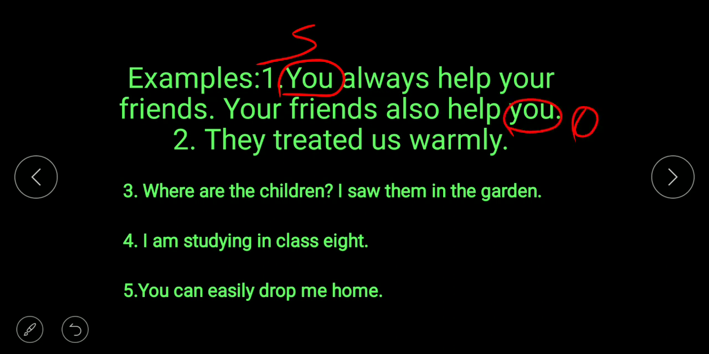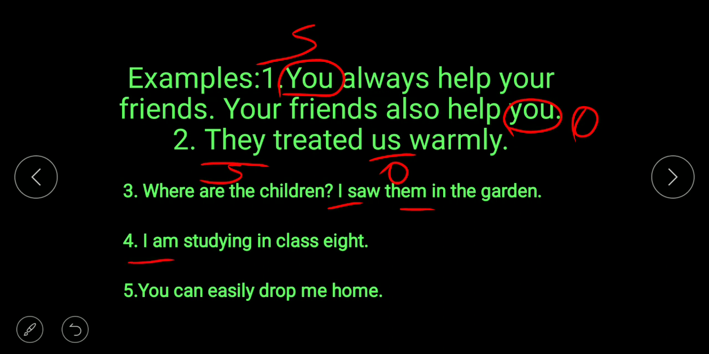They treated us warmly. They is the subject, means subjective pronouns are the who or what the sentence is about. So here they is a subjective pronoun and us is the objective pronoun. Where are the children? I saw them in the garden. Here, I is a subjective pronoun and them is an objective pronoun.